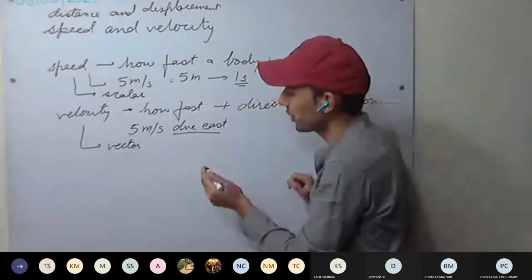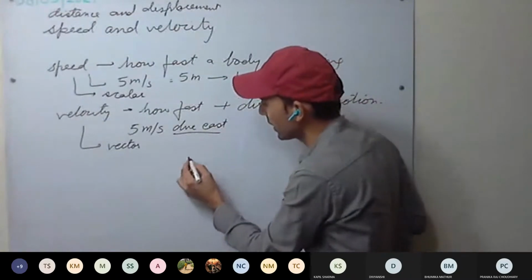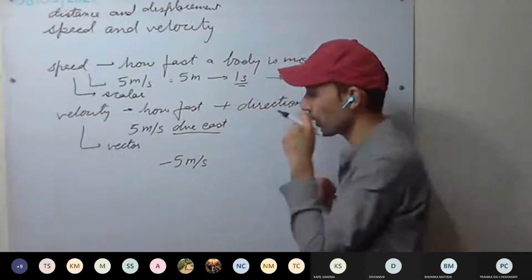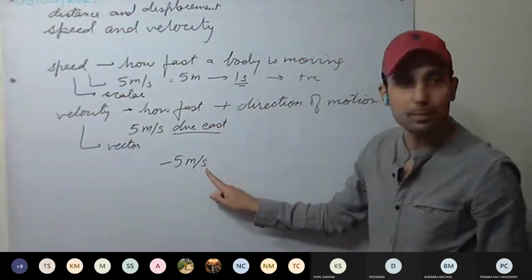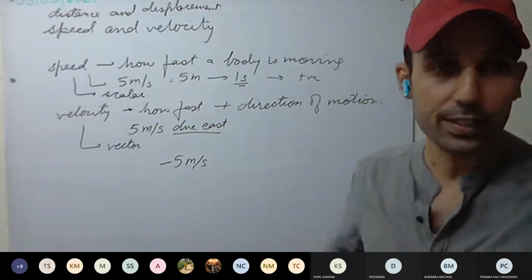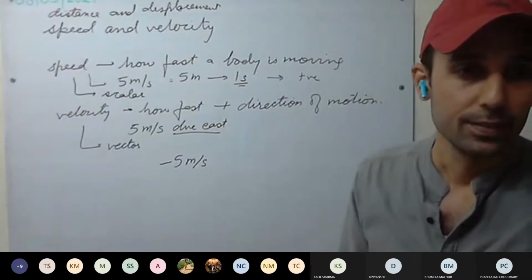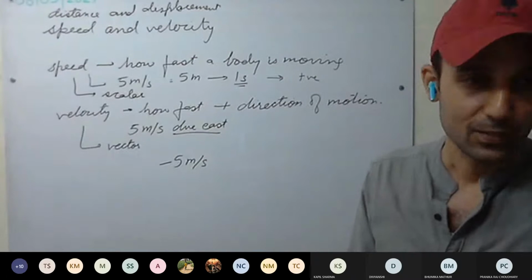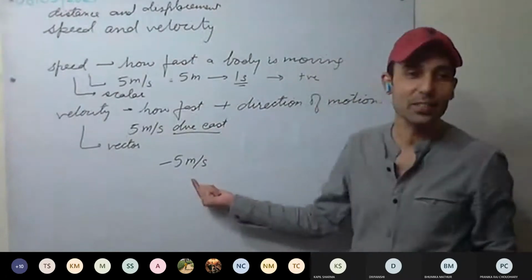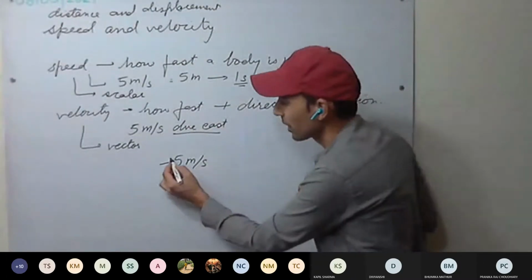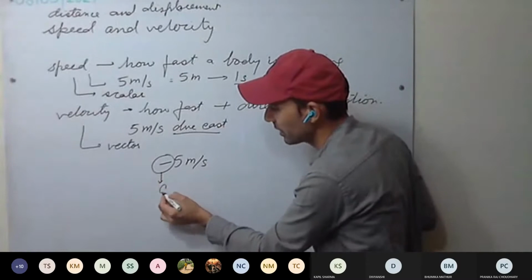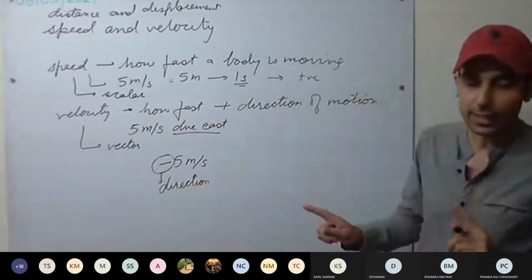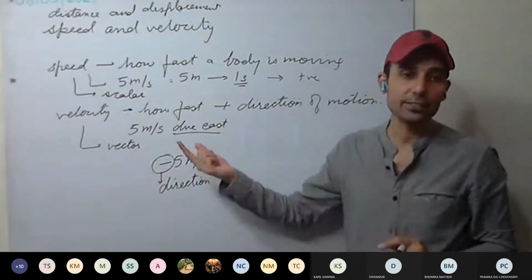Okay. So if I'm writing, for example, 5 meters per second velocity or minus 5 meters per second, does it mean that velocity is negative? No, it does not mean it's negative. What does it mean? This negative sign gives us the direction. The magnitude is always positive. So in velocity, the positive or negative sign gives us the direction.